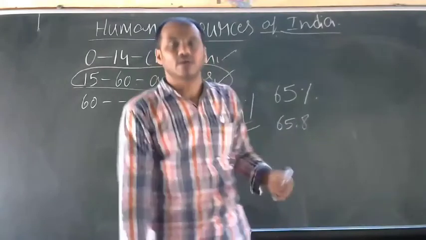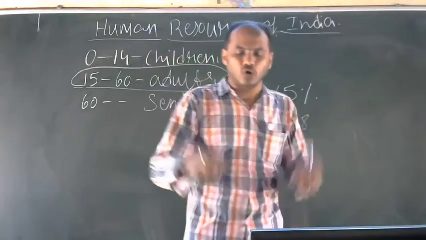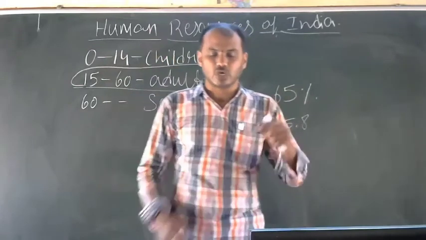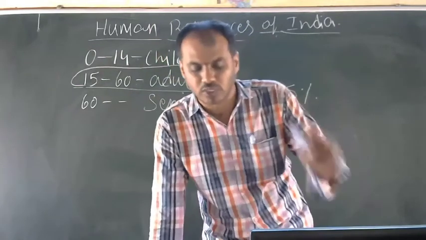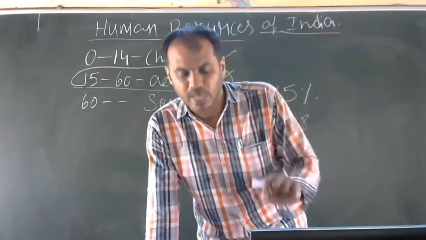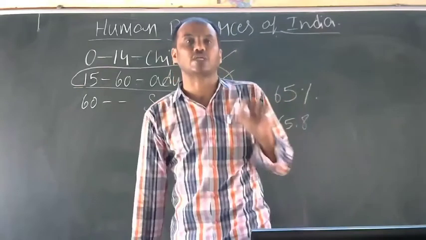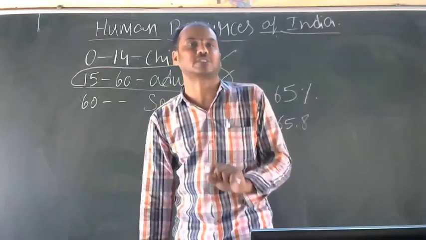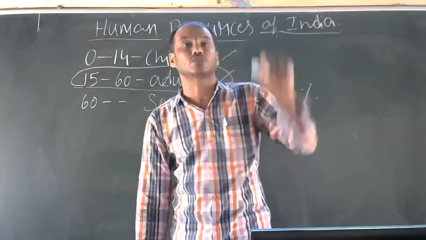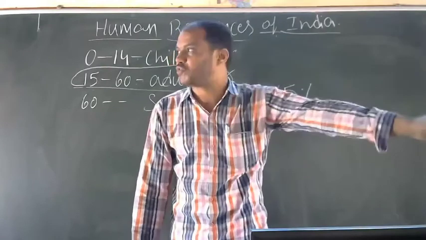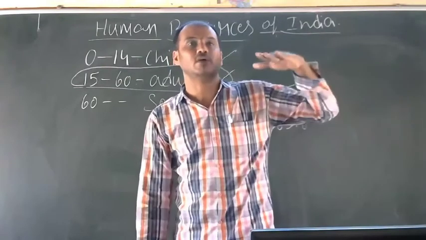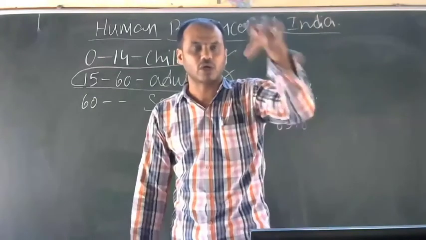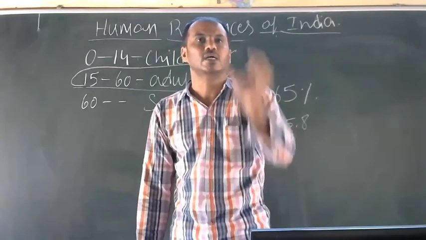Next, the 8th point, low work participation rate. The ratio of the working population to the total population is referred to as the work participation rate. This rate is very low in India, 39.8% in 2011. They are qualified, but they are not getting a job. Unemployment is one of the major problems. So low work participation rate is due to unemployment.